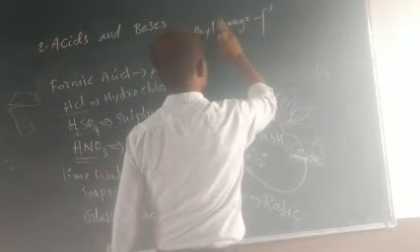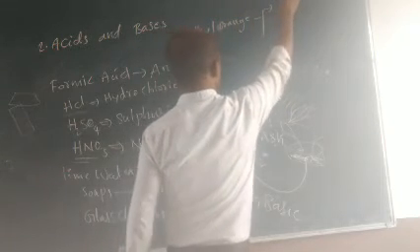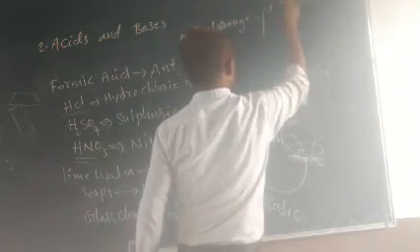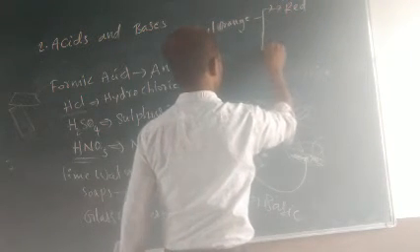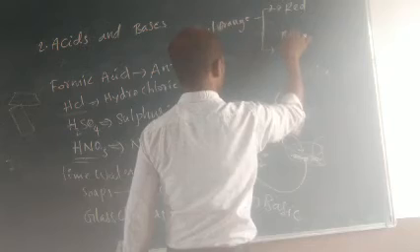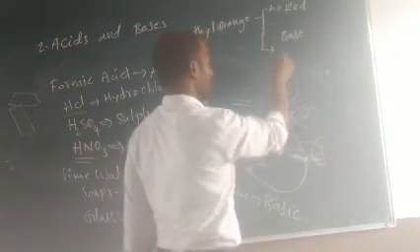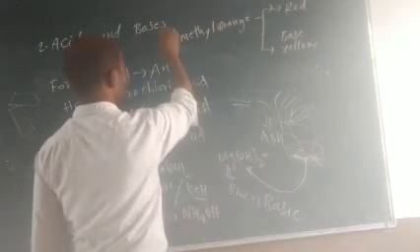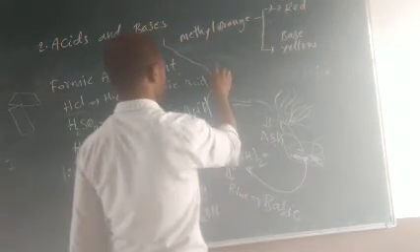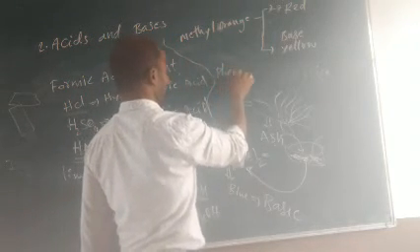When methyl orange reacts with an acid, it produces red color. If methyl orange reacts with a base, it produces yellow color.